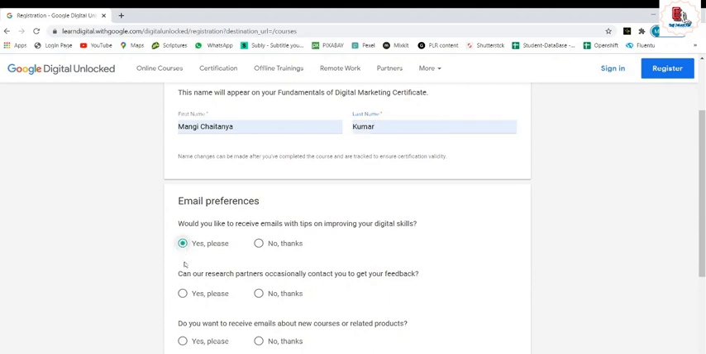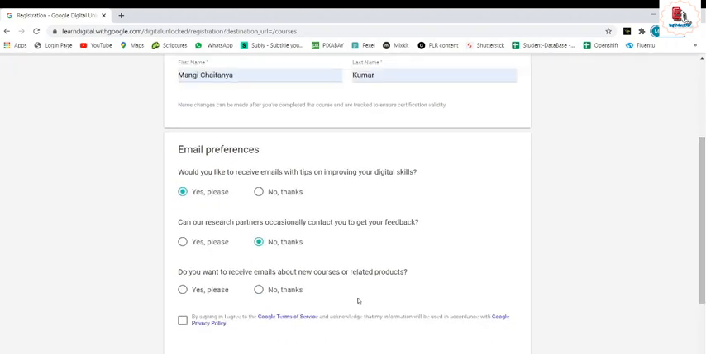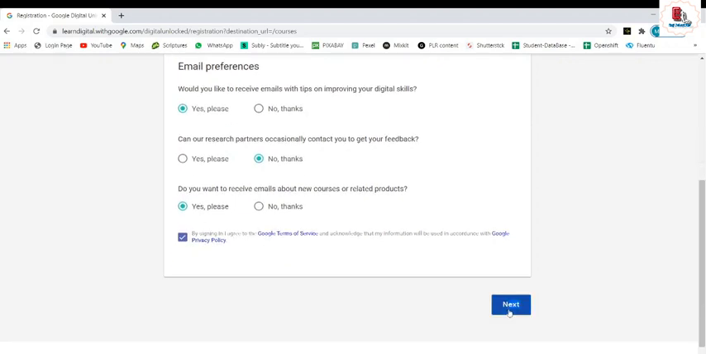Yes, I would like to go with it. Can research partners occasionally contact you to get your feedback? No, thanks. It's up to you, it's your choice whether you go with yes, please. Do you want to receive emails about new courses or related products? Yes, I want to keep myself updated. By signing in, I agree to the Google terms. Okay, now next.